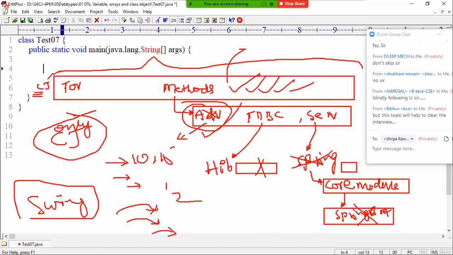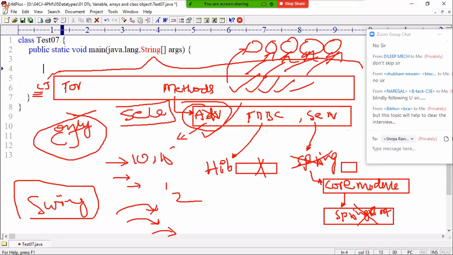Based on core Java, so many other tools are coming in the market for fast automation and fast application development. If you have strong core Java knowledge with solid basics, you can move from one language to another language, one platform to another platform easily. People attending Selenium interviews say questions are not coming from Selenium, they are coming from core Java. They tell me, sir, thank you so much, because of your core Java I cracked the Selenium interview.